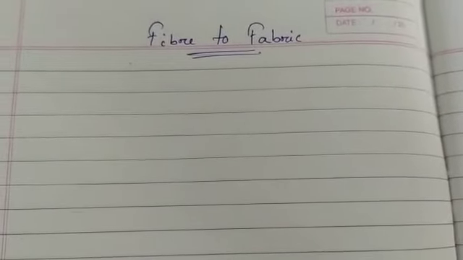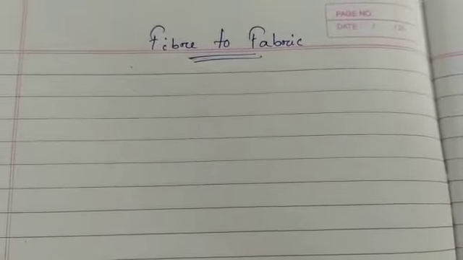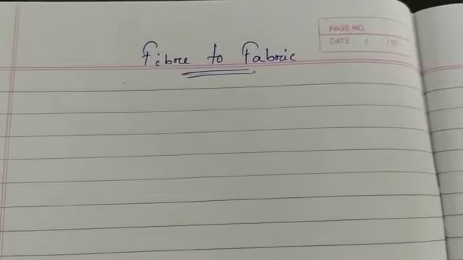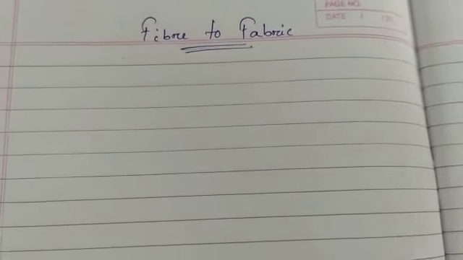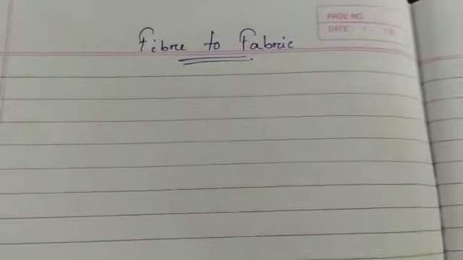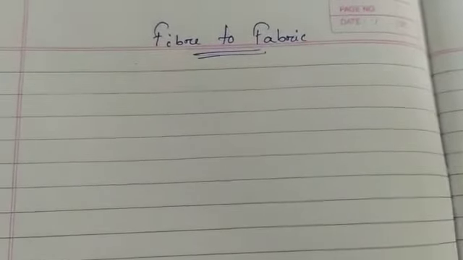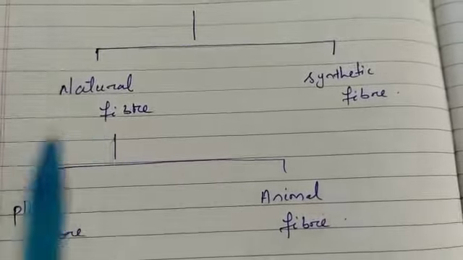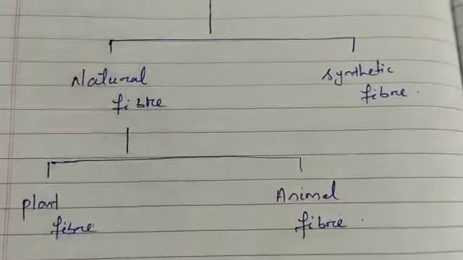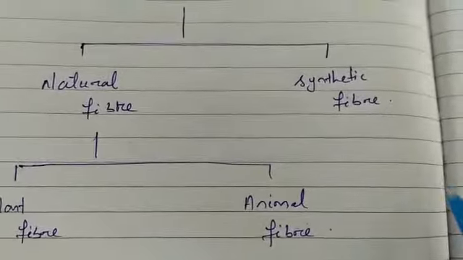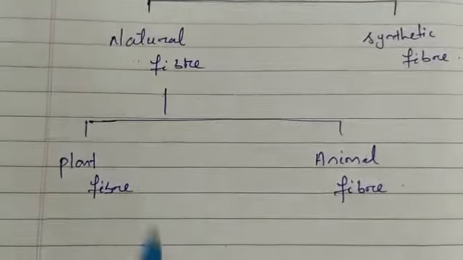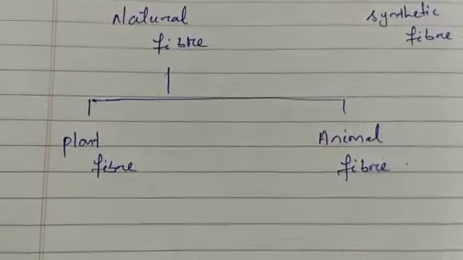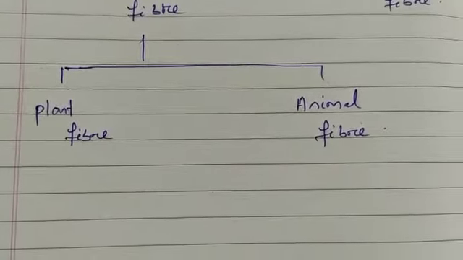So in the previous class we had already studied about some fibers, that on the basis of where we are getting the fibers, they are classified into two categories, natural fibers and synthetic fibers. Natural fiber means the fiber that we get from nature, and synthetic fiber that we are making in factories. Again, natural fibers are classified into two categories, that is plant fiber and animal fiber.